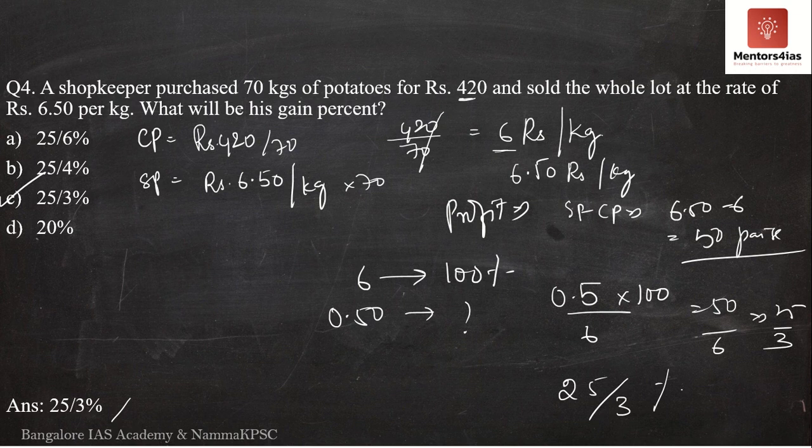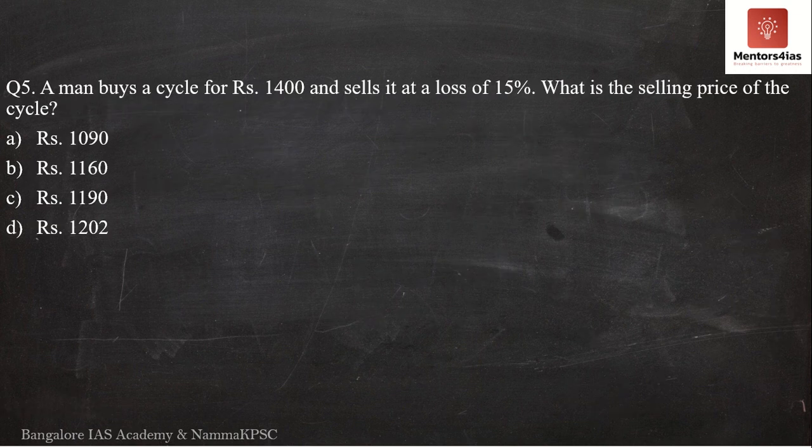Next question, question number 5. Now, what does question number 5 say? Question number 5 says, a man buys a cycle for rupees 1400 and then sells it at a loss of 15%. What is the selling price of the cycle?